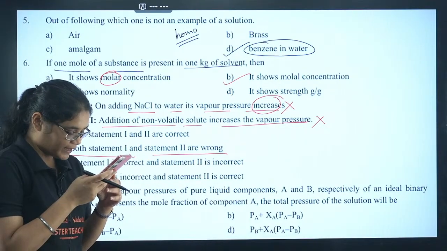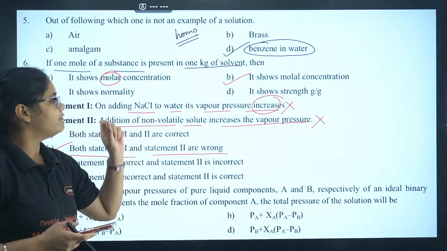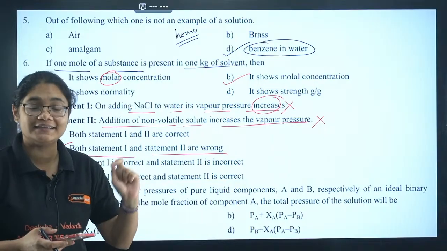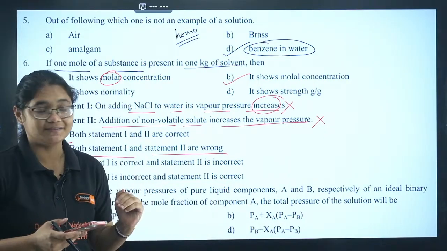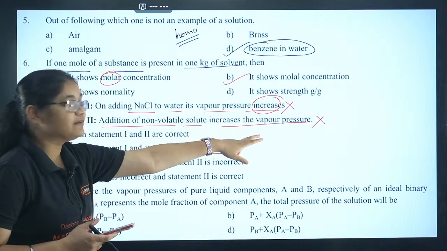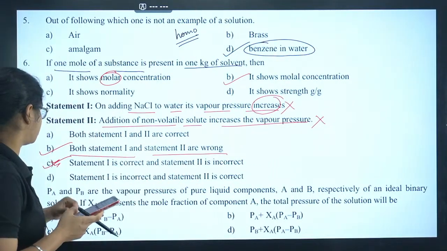7 is B. Why are you all saying C? Any doubt here? Students, please remember, whenever we add a solute, the vapor pressure always decreases. So that is why both statements saying that the vapor pressure increases are incorrect. Yes, B is correct. Sachin and Sai Krishna, you are correct now.